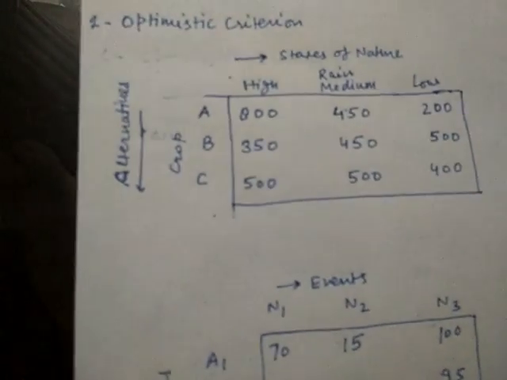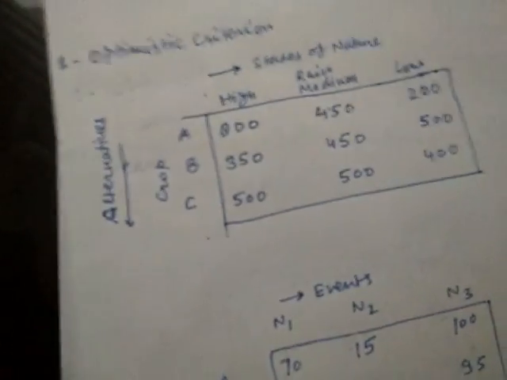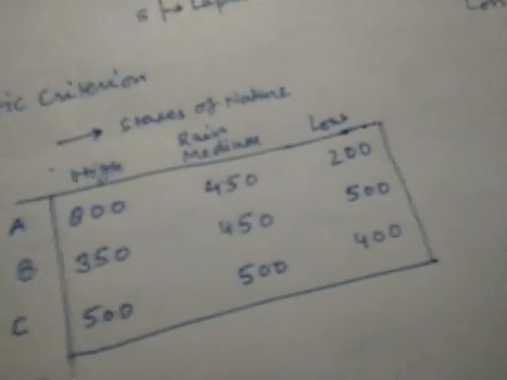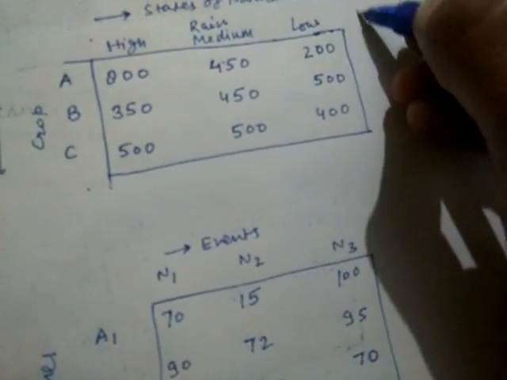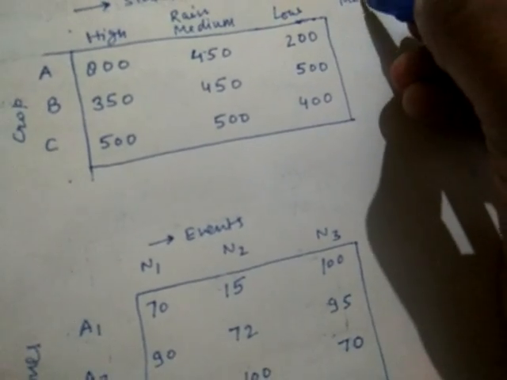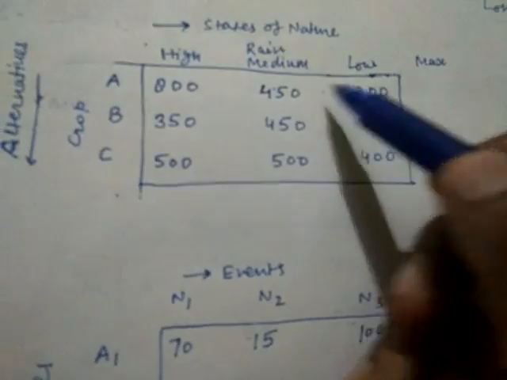Now, how is that person going to take a decision? This is the philosophy, and now we are going to see the methodology that we should work out with this payoff table. In front of each course of action, we will write the maximum payoff from all these three states of nature.